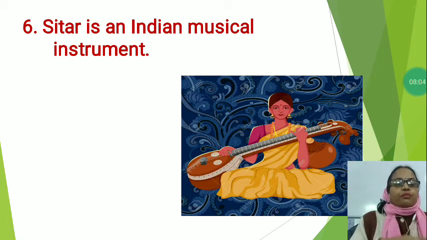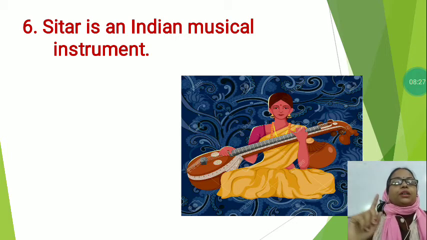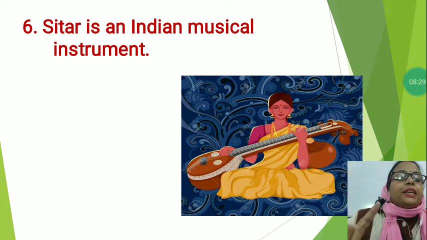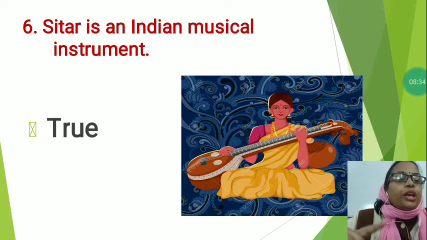Children, now I would like to tell you something about the sitar. It is a plucked string instrument. It uses strings along with a long hollow neck and a chamber to make a rich sound with complex harmonic resonance. It is used throughout India. So sitar is an Indian musical instrument. This is true. We will write true.